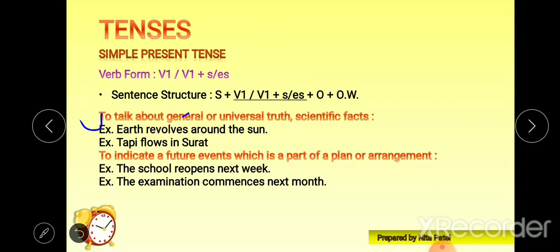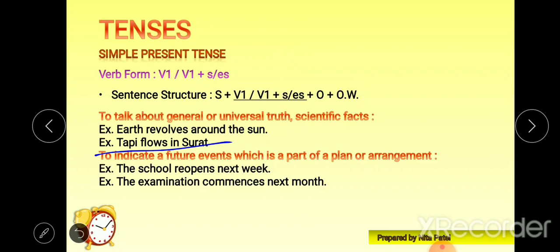Now look at this, revolves. Why is S there? Because Earth is given. Earth, third person singular, it. Let's see another example. Tapi flows in Surat. Tapi river, right? Tapi flows in Surat.